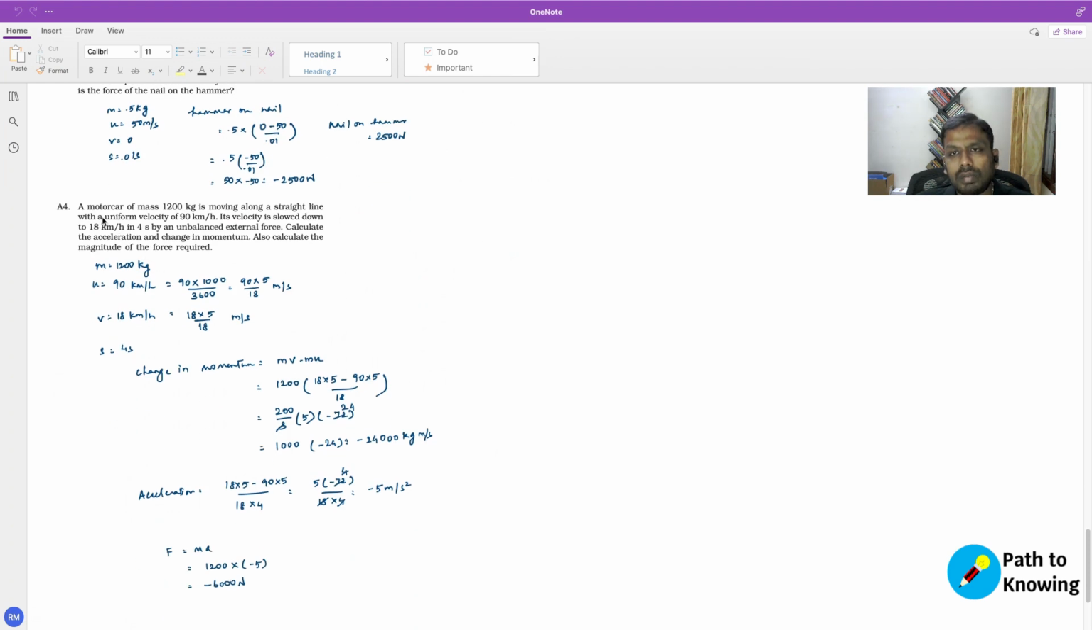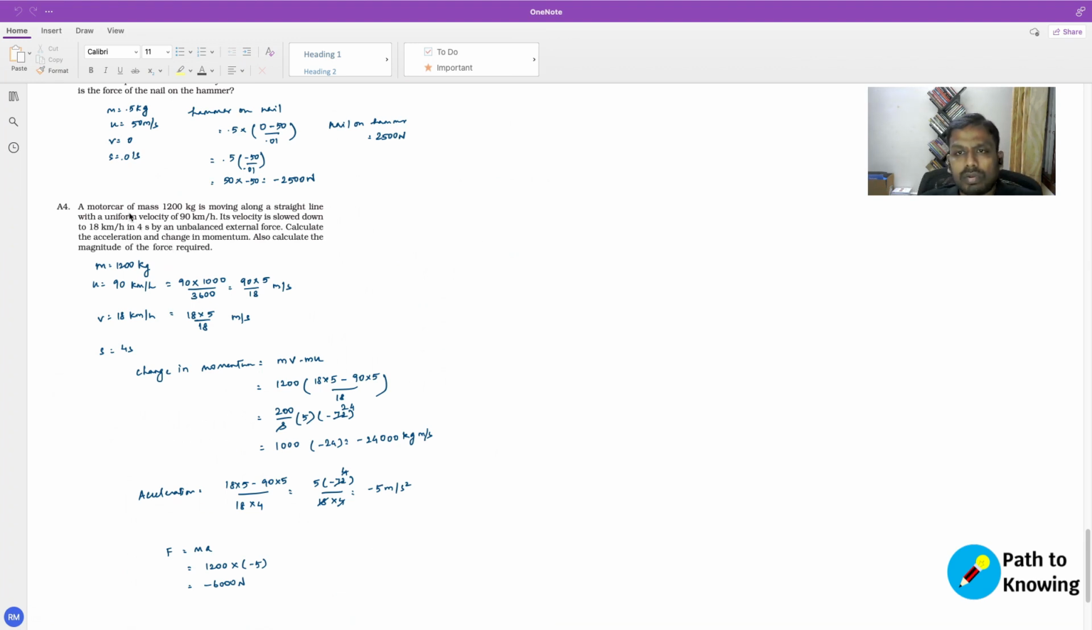So this is the last one. A motor car of mass 1200 kgs is moving along a straight line with a uniform velocity of 90 kilometers per hour. Its velocity is slowed down to 80 kilometers per hour in 4 seconds by an unbalanced external force. Calculate the acceleration and the change in momentum. Also calculate the magnitude of the force required.